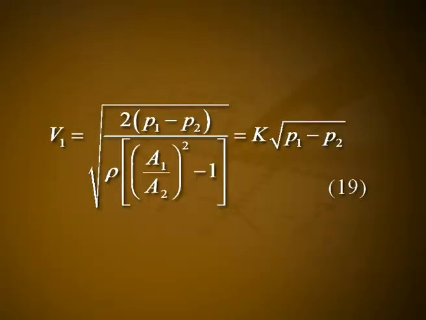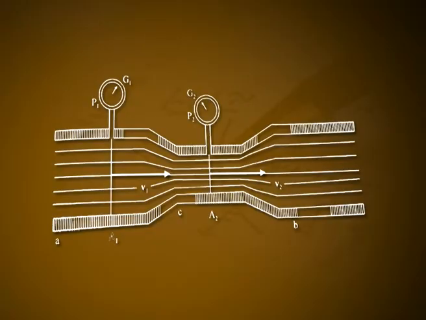Substituting the value of V2 from equation 17 in equation 18 and solving for V1, one finally obtains V1 equal to square root of 2 into P1 minus P2 divided by rho into A1 divided by A2 the whole square minus 1, which is equal to K into square root of P1 minus P2. Let it be equation number 19, where K is a constant depending on the pipe and on the density of the fluid.